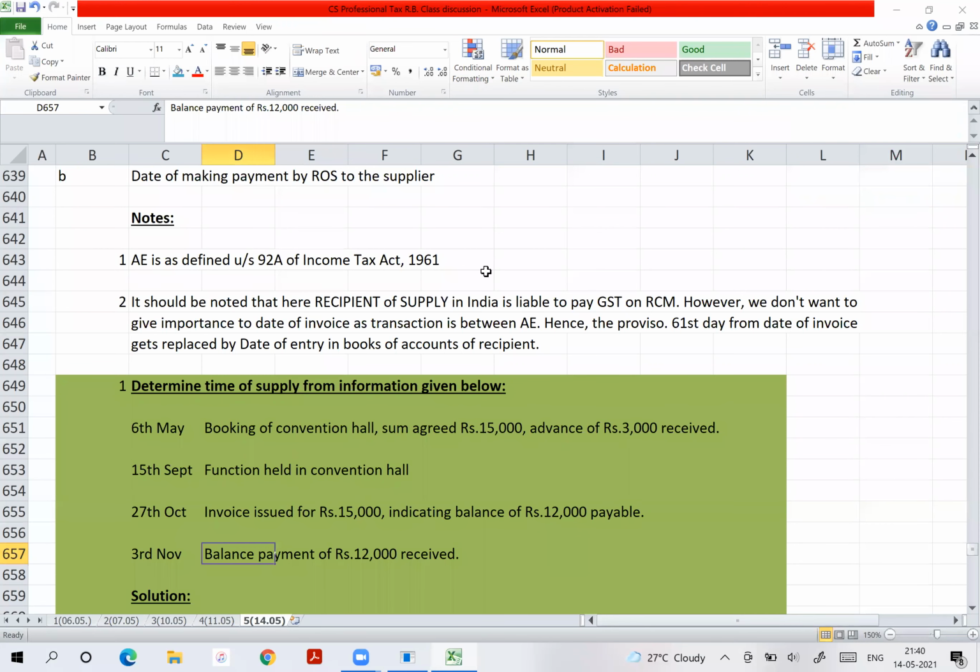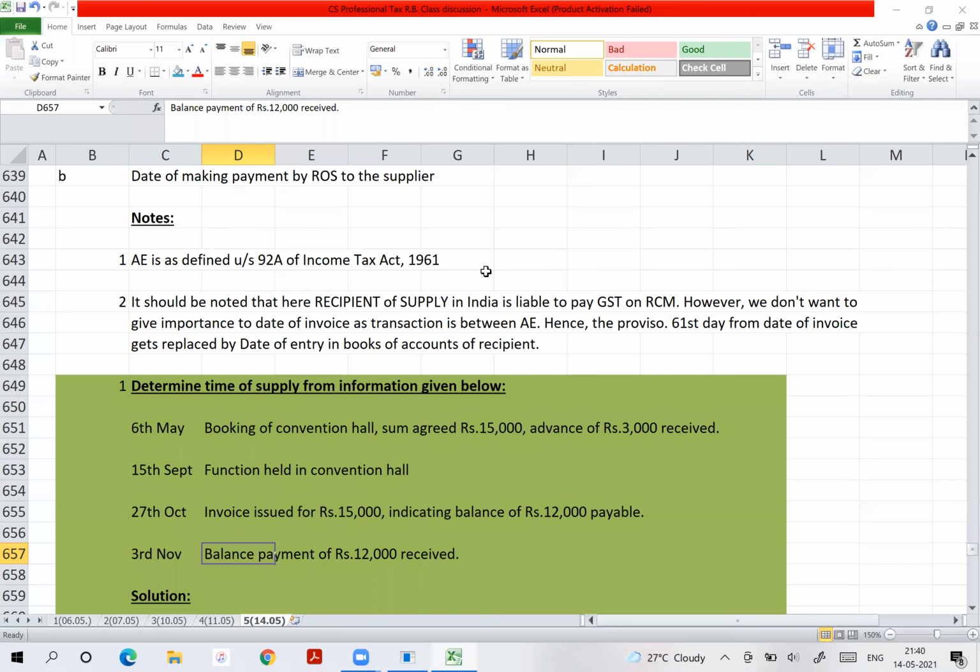First of all, do you agree with me that there will be two different times of supply? Do you agree? Because value is split. Are we talking about section 12 or section 13?